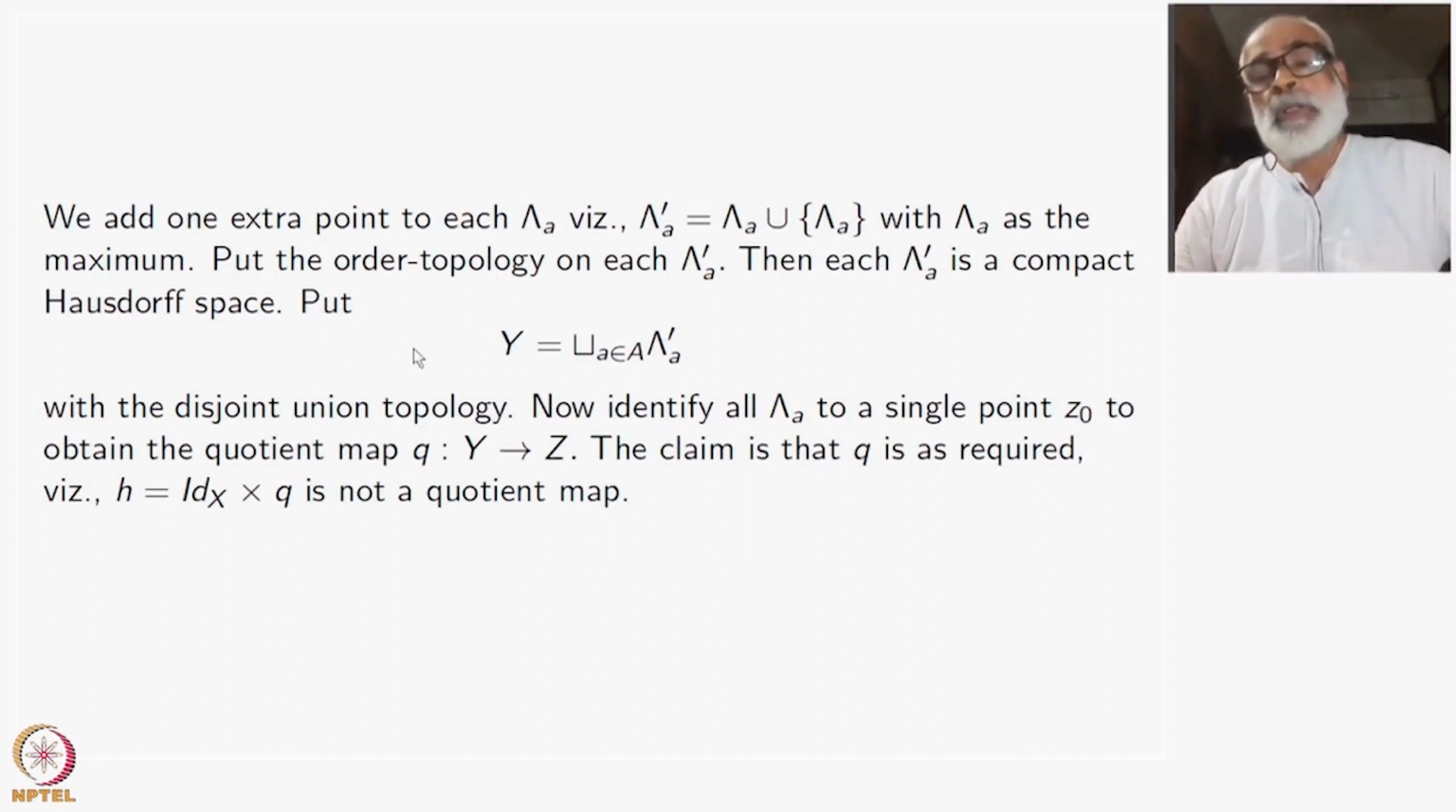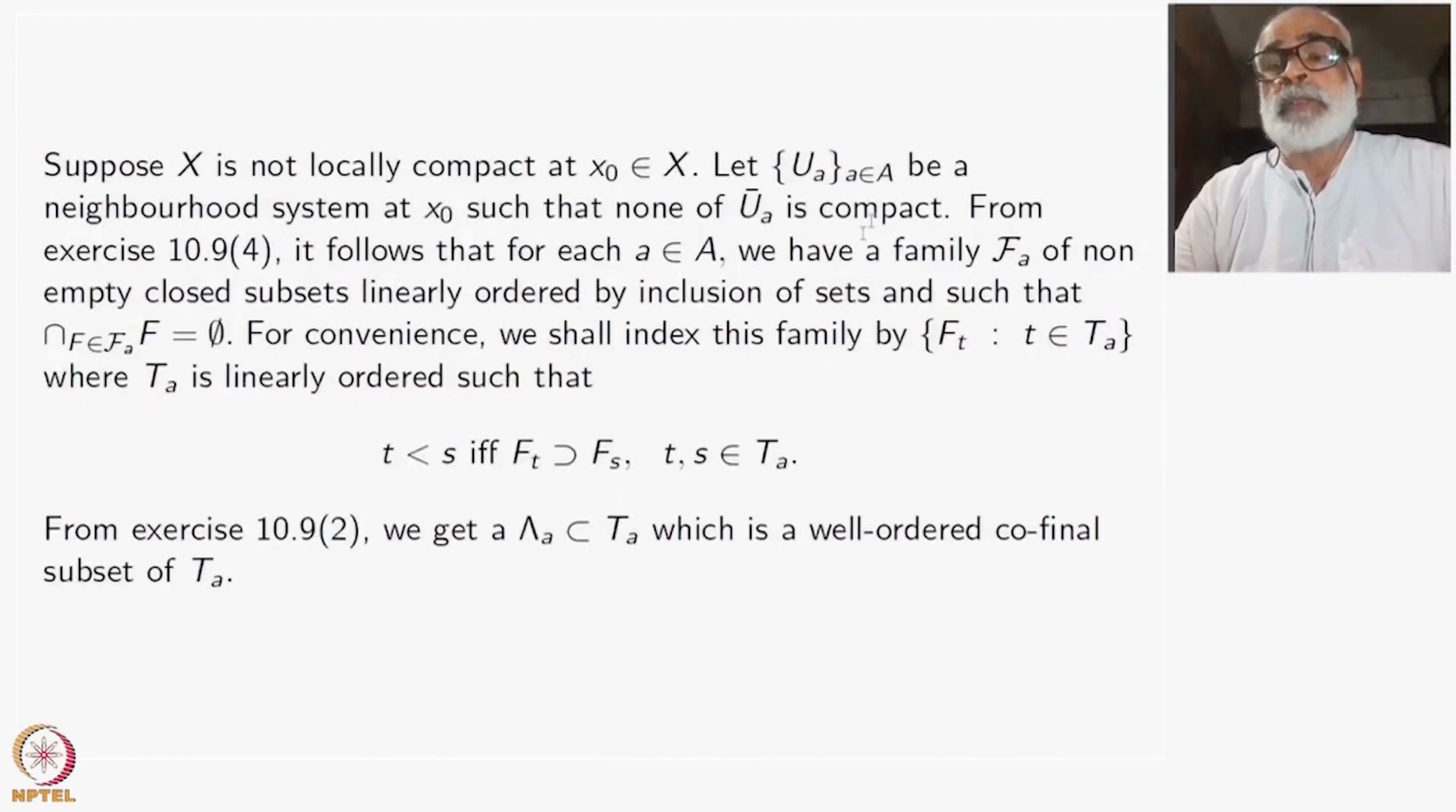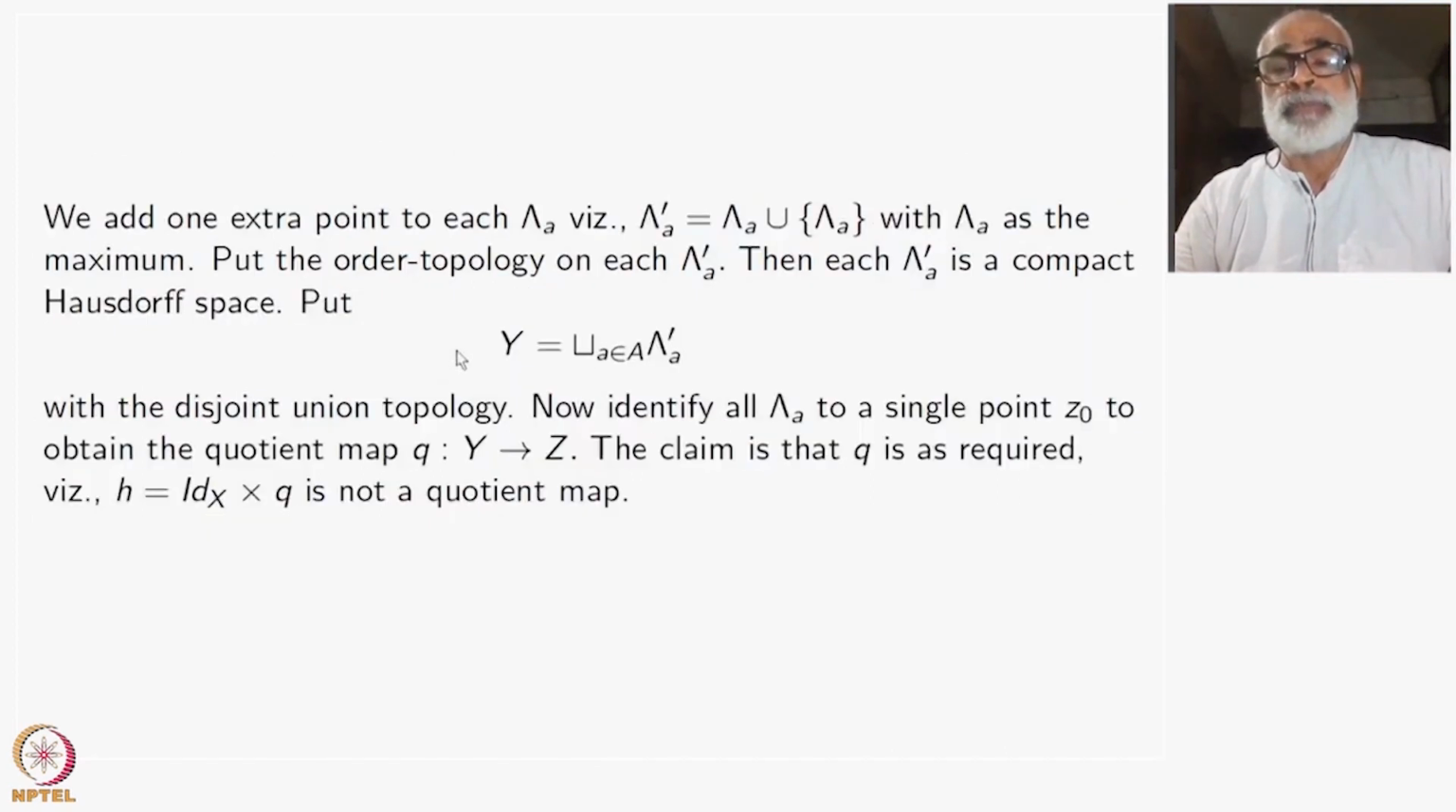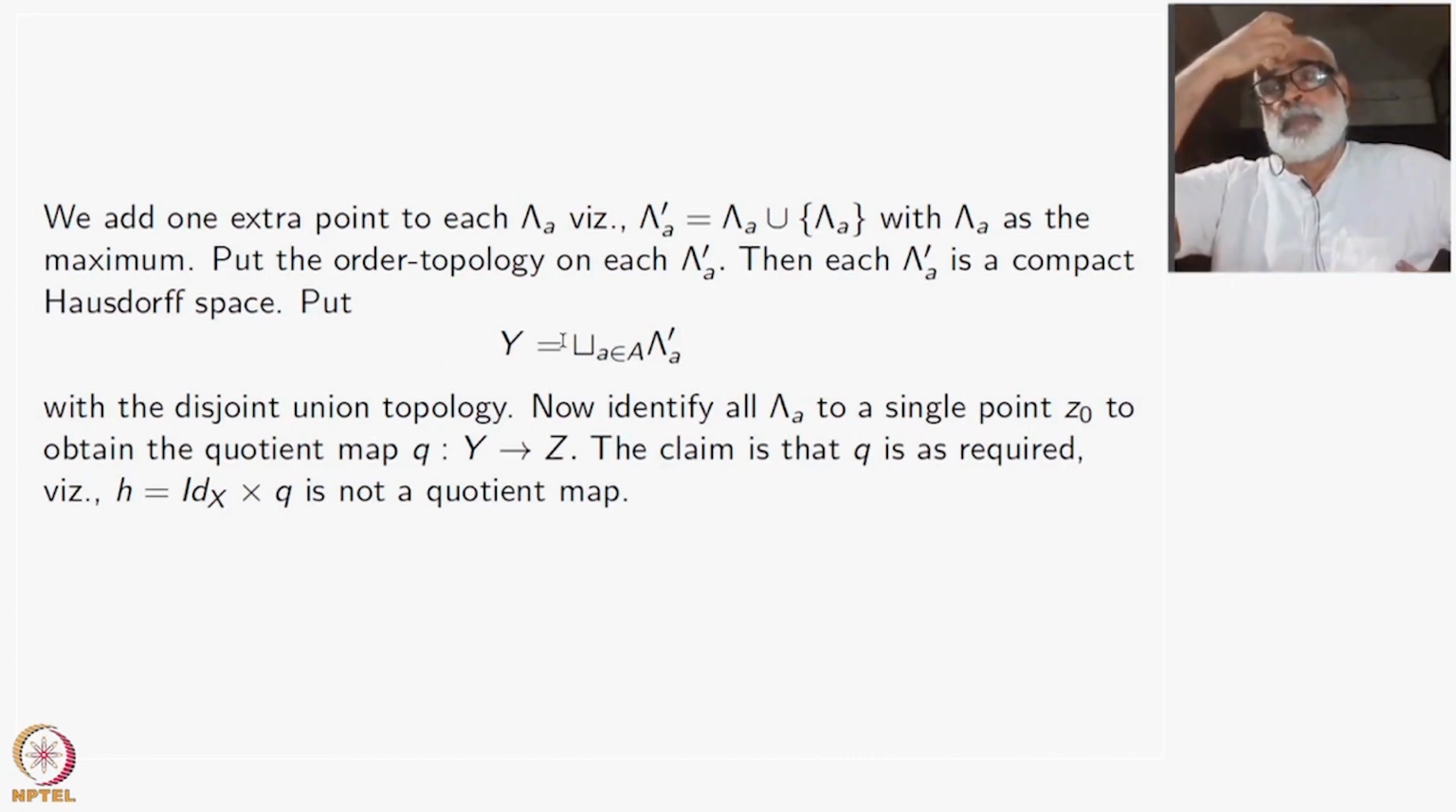Now put Y equal to the disjoint union of all these lambda A prime, where A ranges over capital A, the neighborhood system which is indexed by A. Disjoint union of all these compact sets. This is a huge set. This Y itself is not a compact space, with the disjoint union topology. On each lambda A prime, I have the order topology.